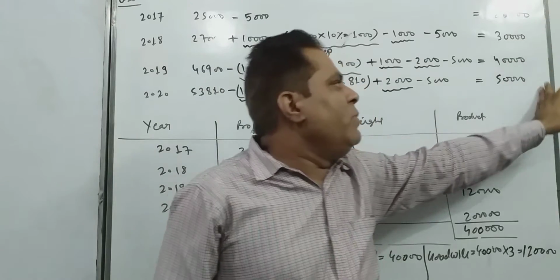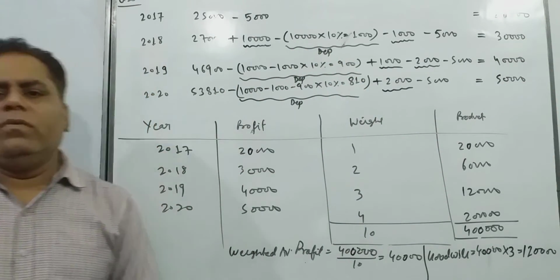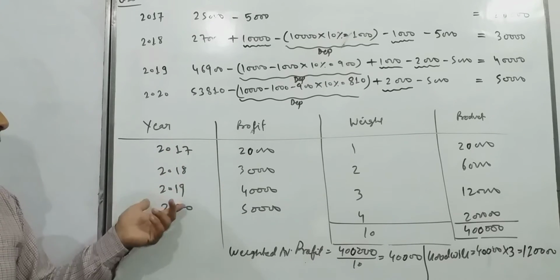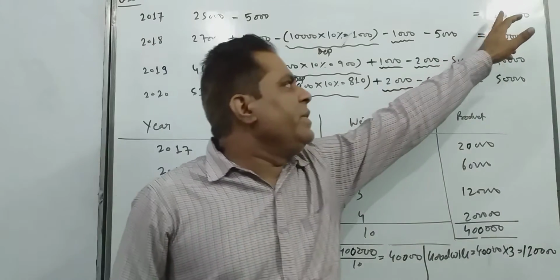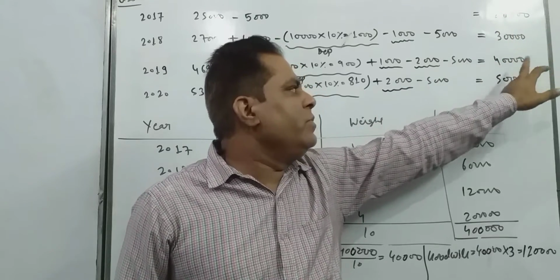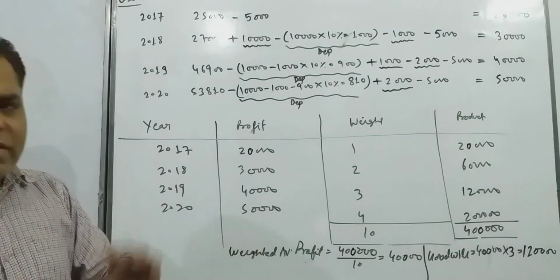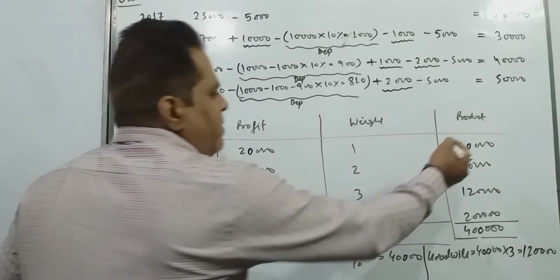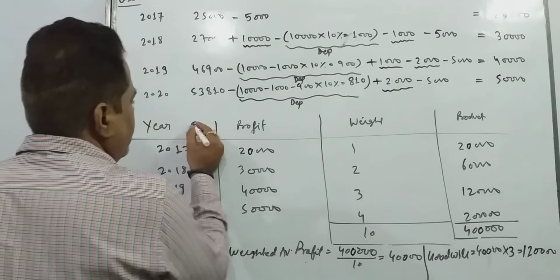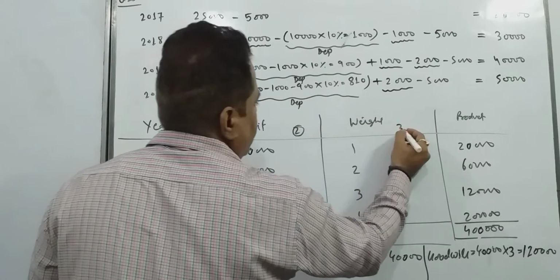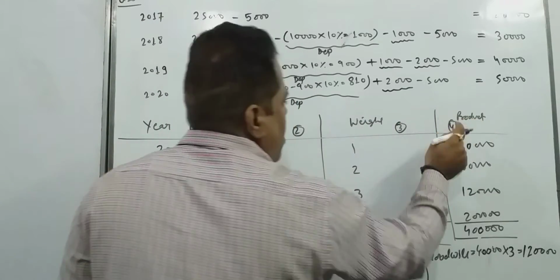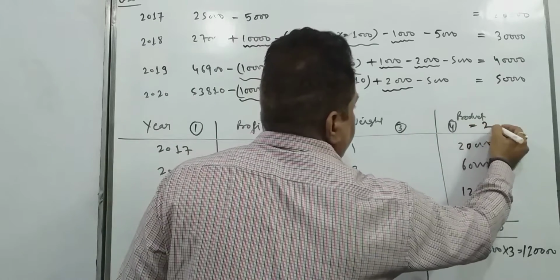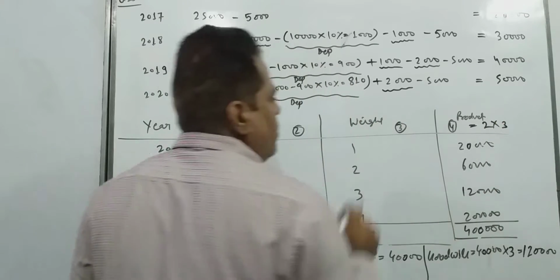Now we are using this normal profit to determine goodwill according to weighted average profit method. Here it is given 17, 18, 19, 20. Profit same we are taking 20,000, 30,000, 40,000, 50,000 here. Now weights are given 1, 2, 3, 4. And how is product determined? This is column number 1, column number 2, column number 3, column number 4. How does column number 4 come? Multiply column number 2 and 3. You will find column number 4.